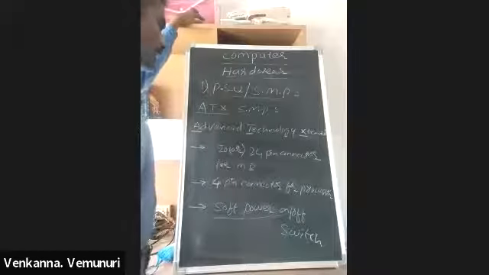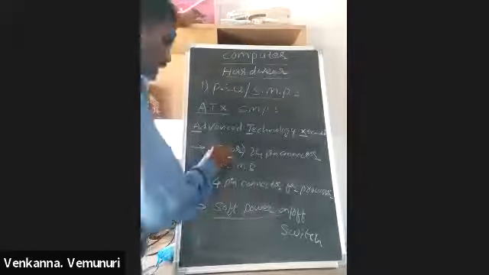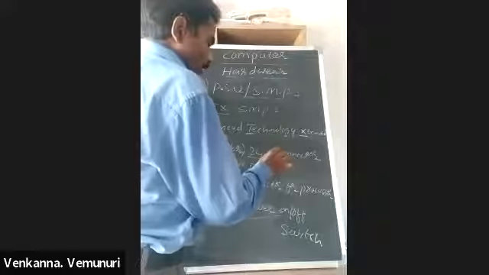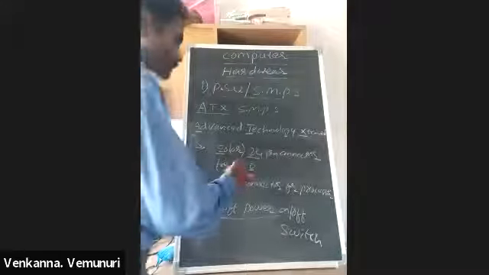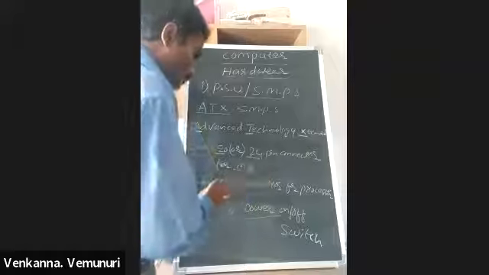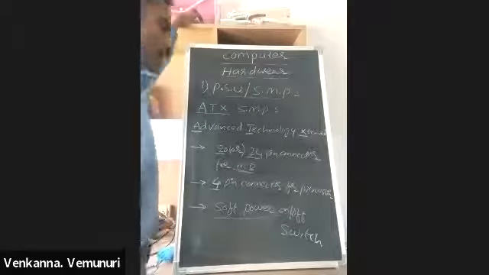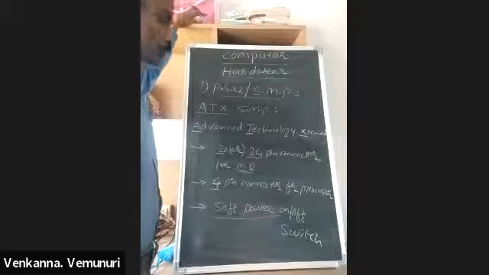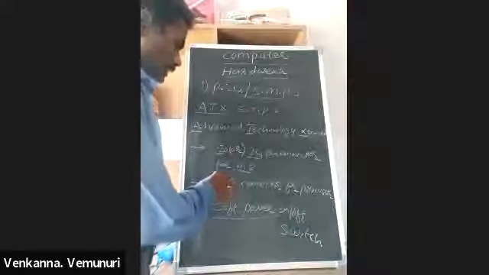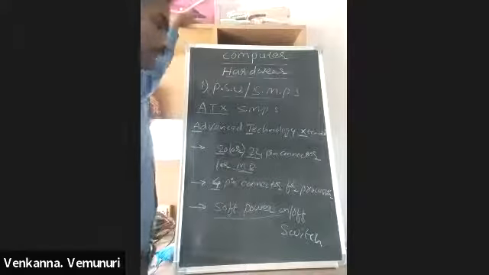This ATX has a 20 or 24 pin connector, means 20 or 24 wires for the motherboard, and it has a 4 pin connector for the processor. Here we are providing individual voltage to the processor section, and for that we use the 4 pin connector.